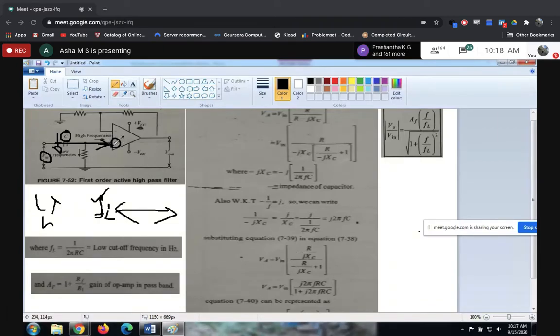Once the input arrives at this point, definitely it passes through the op amp and you have the output. So you can say that this circuit rejected all the frequencies below this FL and it accepted all the frequencies above this FL. Am I clear?